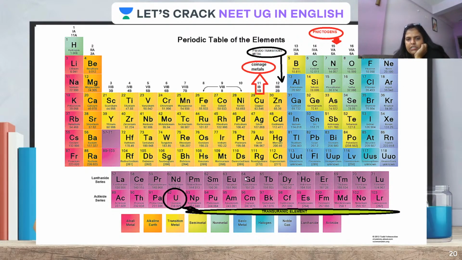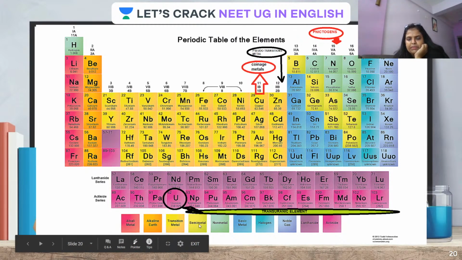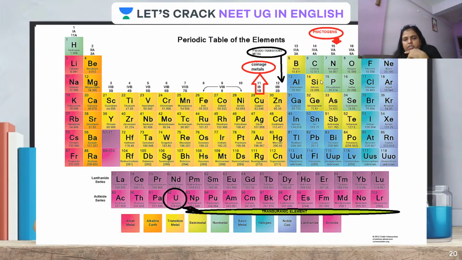They are also regarded as metals in part. That is, they have some properties similar to metals and some properties similar to non-metals. Now, what are they? Boron, silicon, germanium, arsenic, antimony, tellurium, polonium. Let me repeat: boron, silicon, germanium, arsenic, antimony, tellurium, polonium.